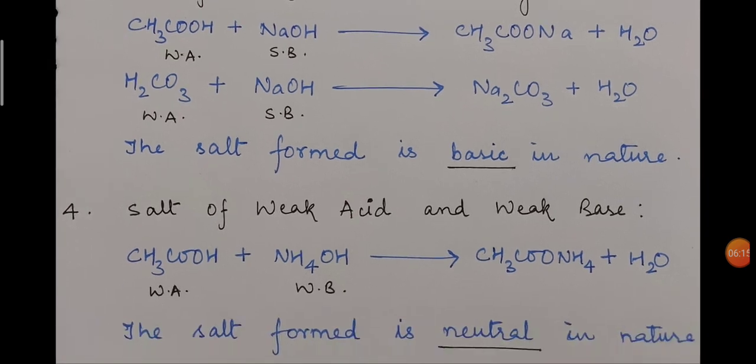Now the fourth one is salt of weak acid and weak base. For weak acid and weak base I have taken the common example only. For the weak acid I have taken acetic acid, and for the weak base I have taken ammonium hydroxide. So the salt you get is ammonium acetate, CH3COONH4, plus H2O. Now you should be able to make the formula of the salts, that is, the product in the neutralization reaction, as I have already discussed when we were going through the book.